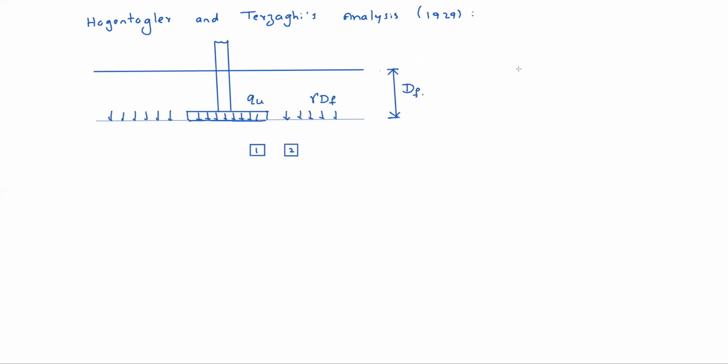But they assume like this. They have taken this element at 1, second. So they have assumed here alpha. Alpha means 45 plus phi by 2.